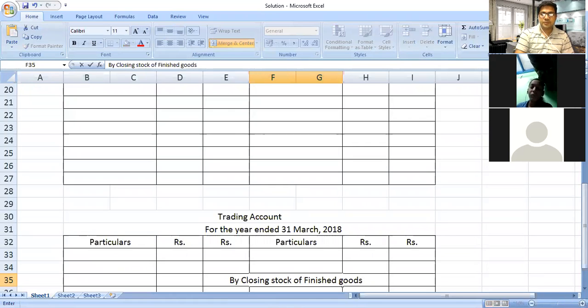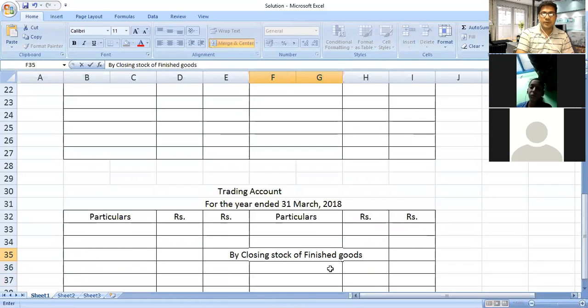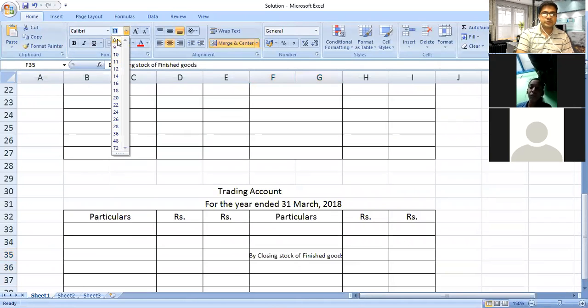These things you have to keep in mind, where we will show our stocks. There are three types of stocks. The closing stock of finished goods we will show in trading account credit side, and the value is rupees 50,000.